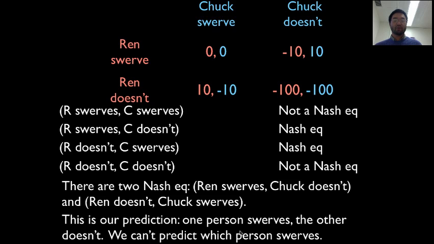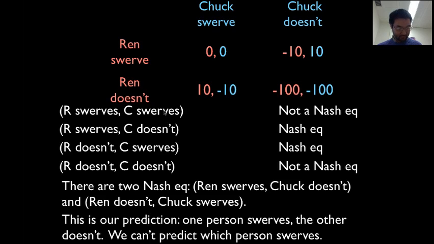This is our prediction. One person swerves and the other doesn't. So, like we said before, it's not going to be the case that both swerve, and it's not going to be the case that both go straight. Rather, we're going to say one person goes straight and the other person swerves. And you might say, well, how do I know who's going to swerve? And the answer is we don't. We will predict that one swerves and the other doesn't. We can't predict which person swerves. So these are two Nash equilibria. They're both reasonable predictions.